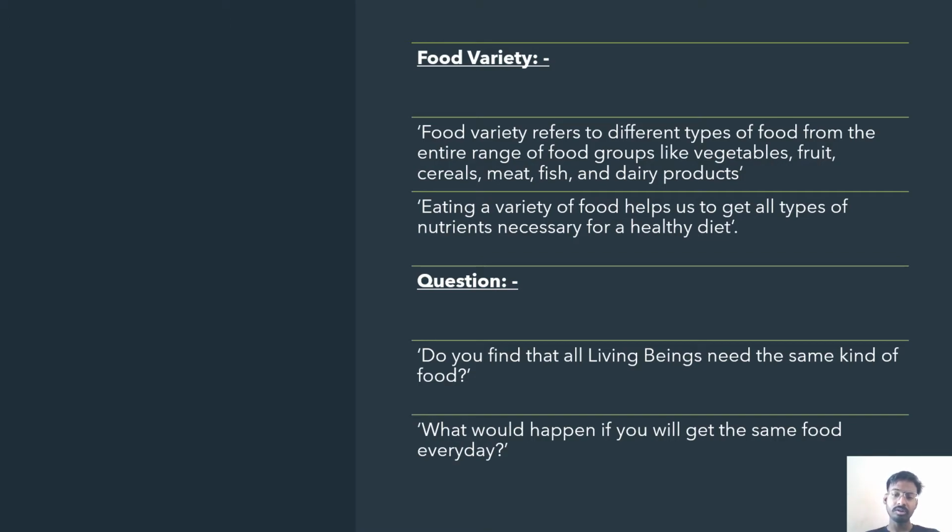Now the question arises: do you find that all living beings need the same kind of food? There are animals, we humans, insects. Do they all need the same kind of food? The answer is no. We do not all require the same kind of food. We have different needs and different food sources. What would happen if you got the same food every day? Obviously, we would get bored.